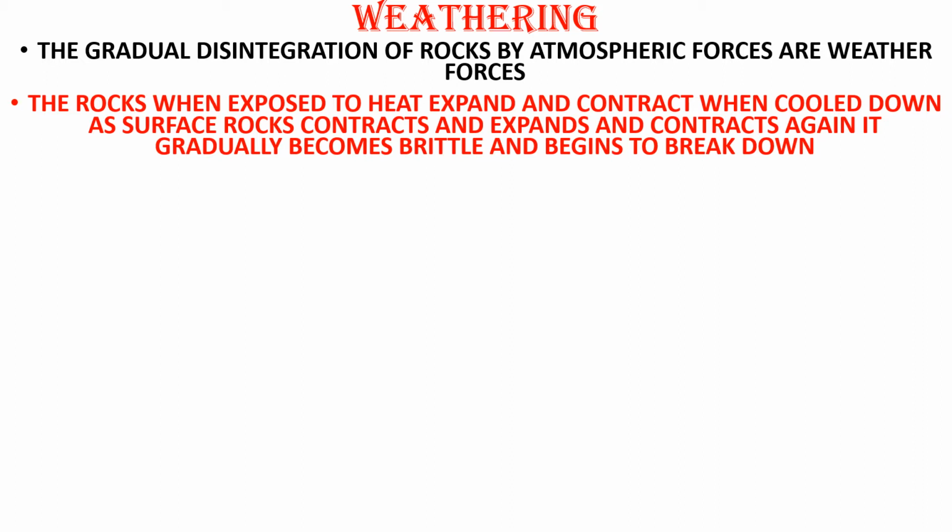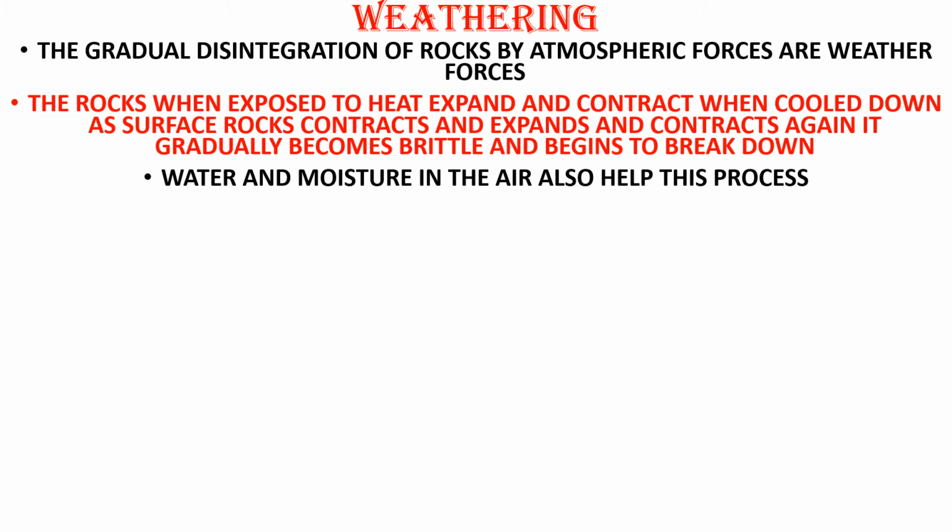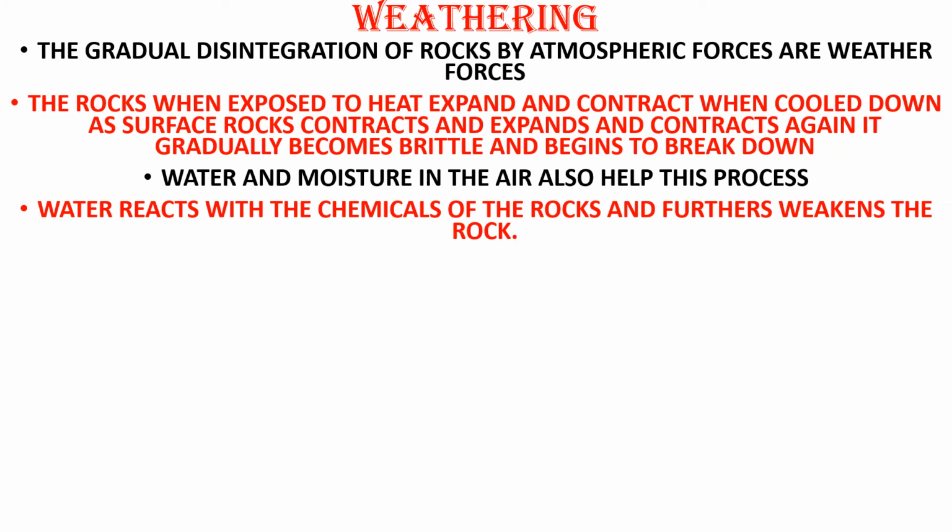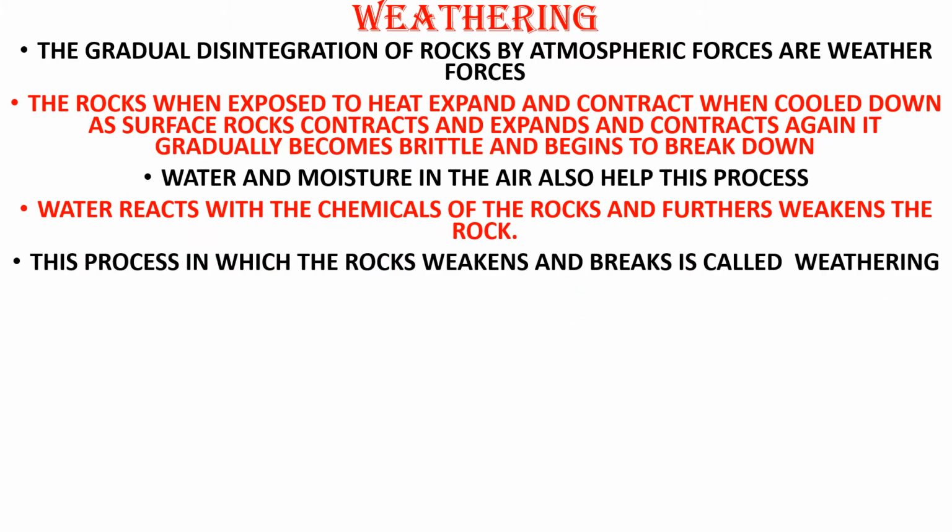Water and moisture in the air also help this process of weathering. Water reacts with the chemicals of the rock and further weakens the rock, and the rock starts to break. The process in which the rock weakens and breaks is called weathering.